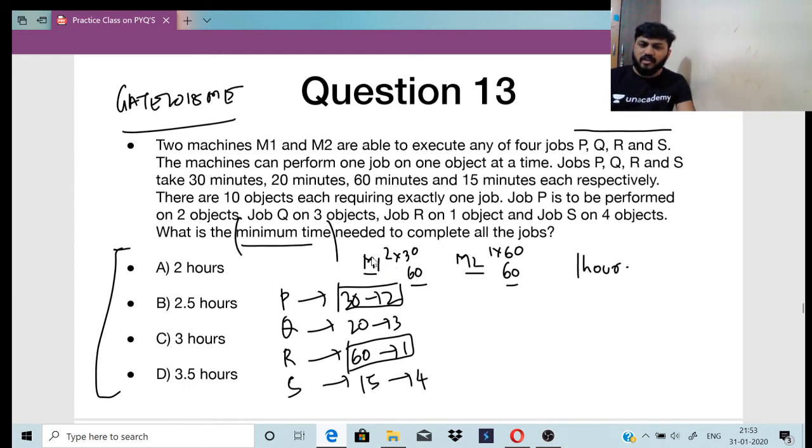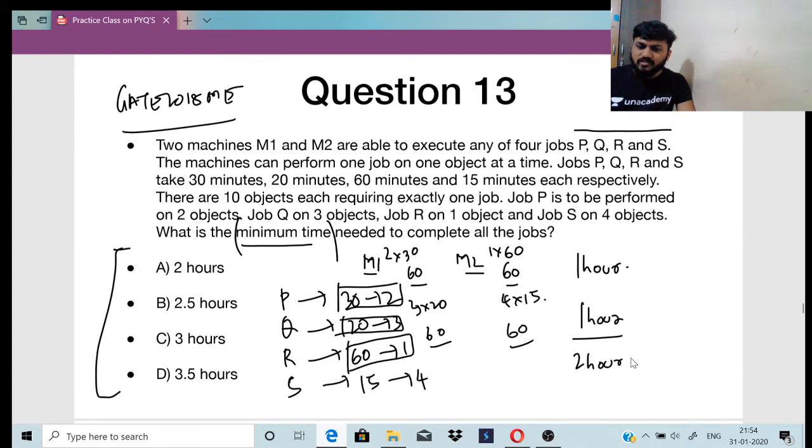So this works for 1 hour, this works for 1 hour. Total is 1 hour. Then I will take three objects of Q, that is 3 into 20, okay, and 4 into 15, right? So again 60, 60. So again it is in 1 hour, right? So what will be the total time? 2 hours, right? The total time will be 2 hours, which is option A.